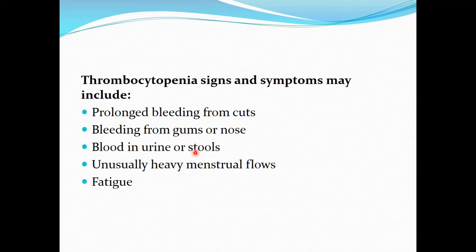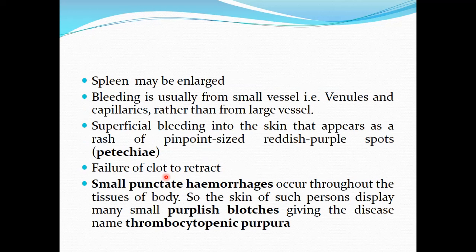Now, the signs and symptoms of thrombocytopenia may include prolonged bleeding from cuts, bleeding from the gums, or bleeding from the nose, that is epistaxis, or there can be blood in the urine or stools. There can be heavy menstrual flow in females, and there is easy fatigue, or feeling of tiredness. Most of the features of thrombocytopenia may resemble hemophilia, but we can differentiate it from hemophilia by certain features which include the following.